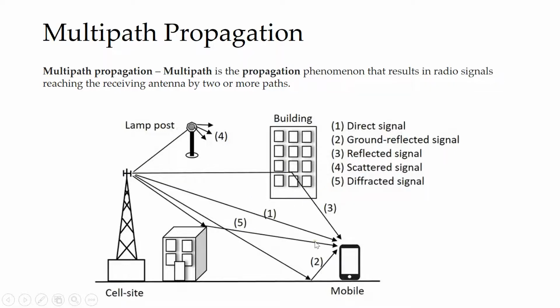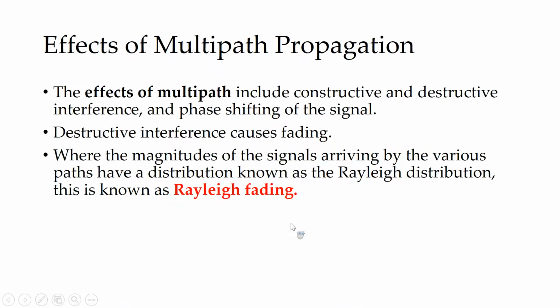So 5 signals are coming, right? It is falling over the surfaces, it is falling over the lamp. So certainly there will be dispersion of the signals, right? But what has happened? Your signal has lost certain things. So I can technically call it destructive. So what are the effects of multipath? They have constructive and destructive interference, and again a phase shifting of the signal. Due to this interference, it goes for a concept called fading. So in a nutshell, the effects of multipath are constructive, destructive, and phase shifting of the signal, right?